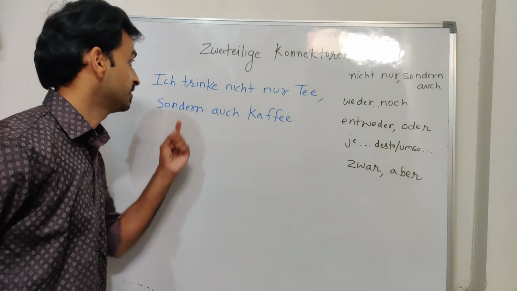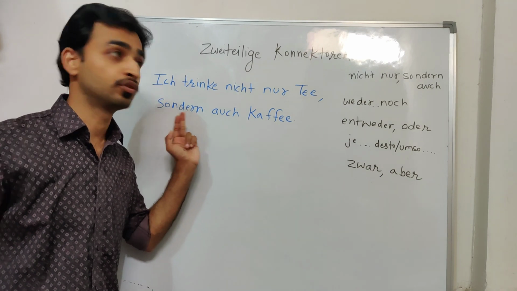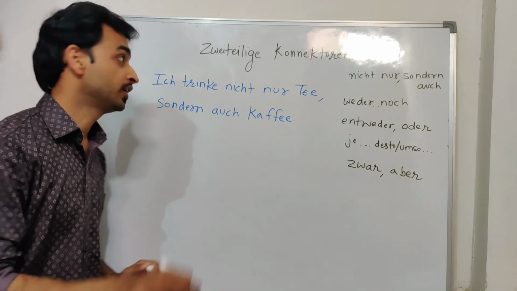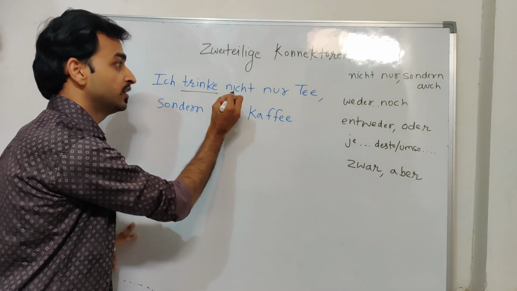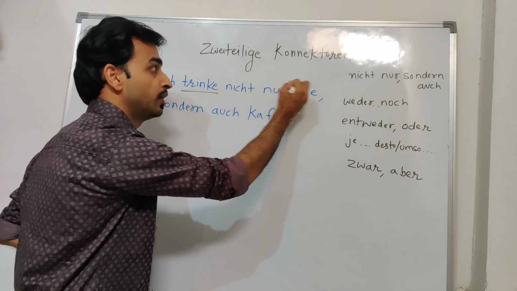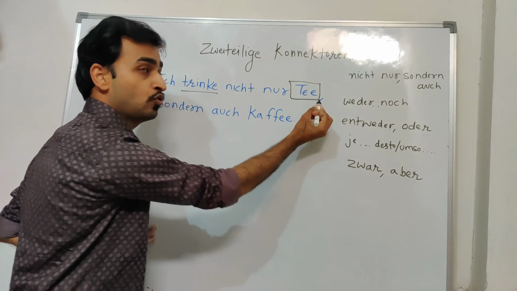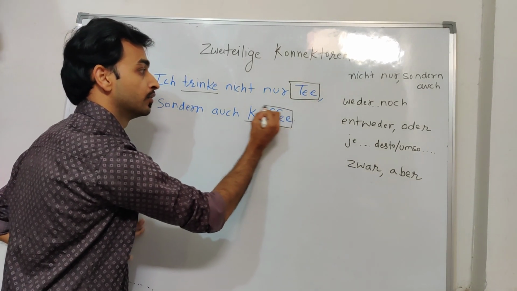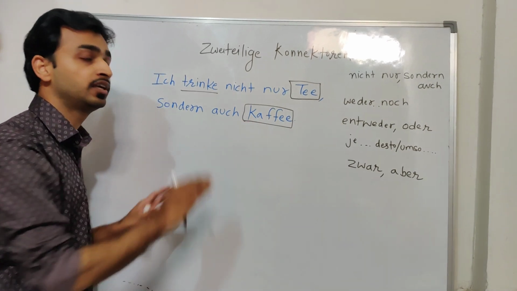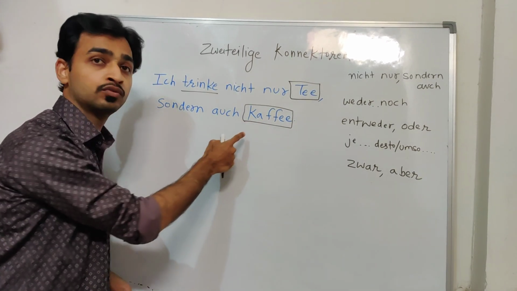So this is the sentence: Ich trinke nicht nur Tee, sondern auch Kaffee. Here you can see I have used ich trinke. This is the verb. Ich trinke nicht nur Tee, and this is my first noun. And then comma, sondern auch Kaffee. This is the second noun. So it means I drink not only tea but also coffee.